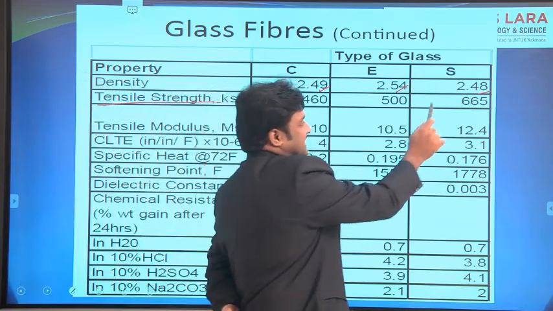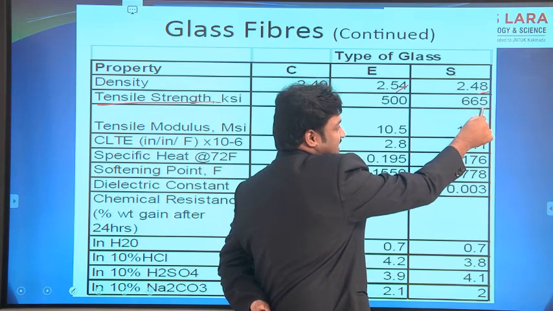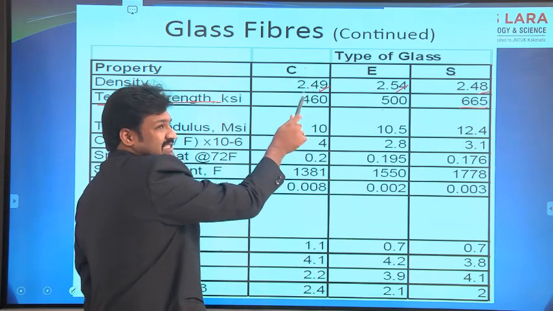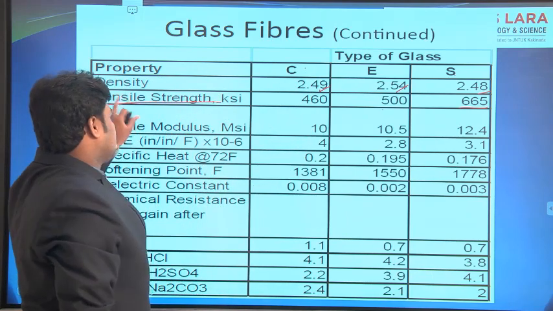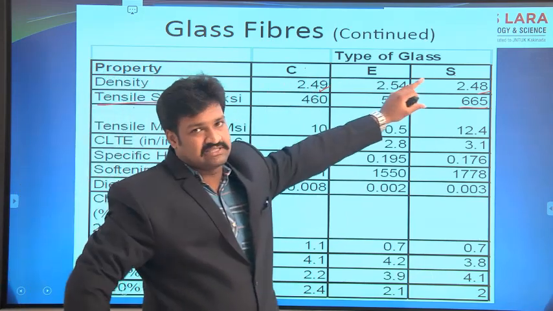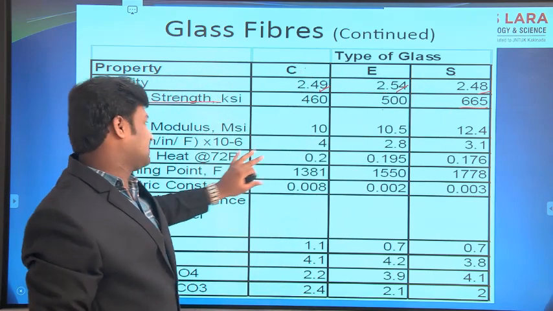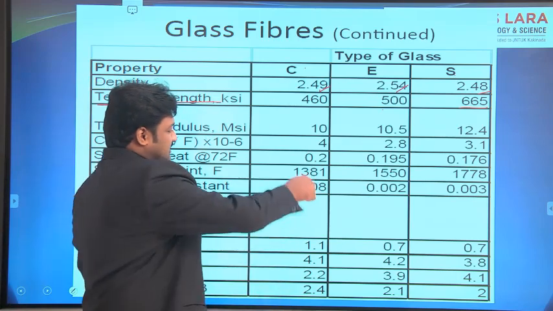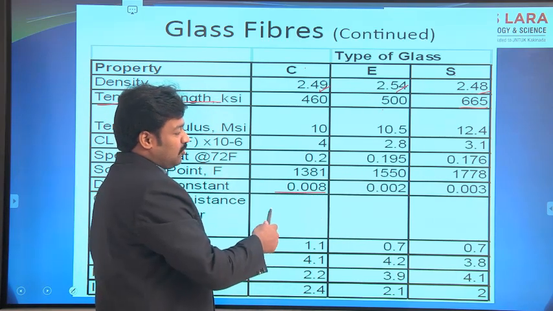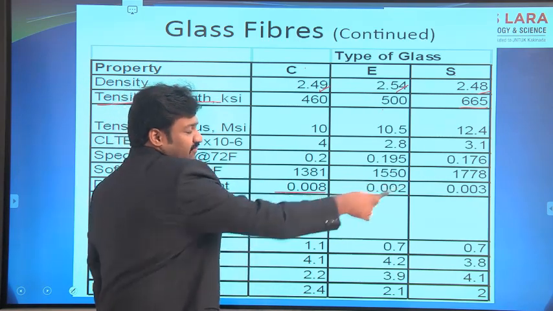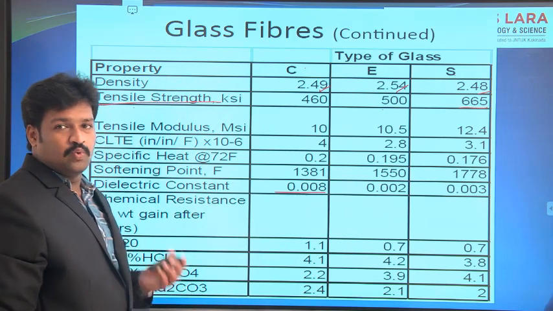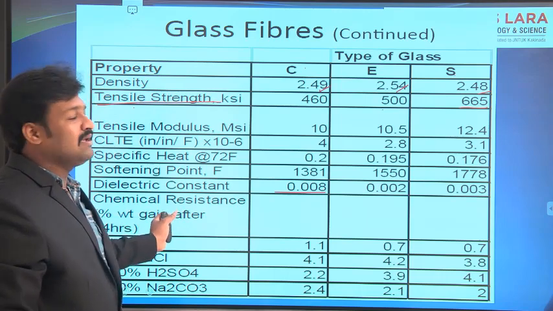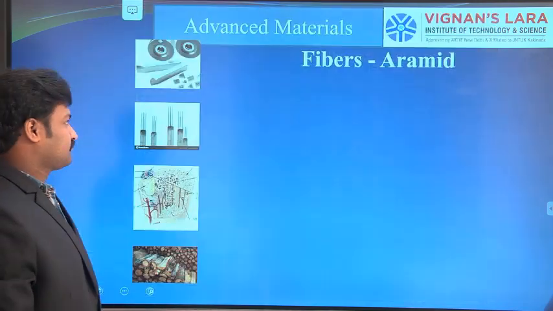So the tensile strength of S-glass is high compared to the others. Similarly, for dielectrics, C-glass has 0.02 and 0.08, whereas others have 0.002 and 0.003. Similarly, various materials have various properties.